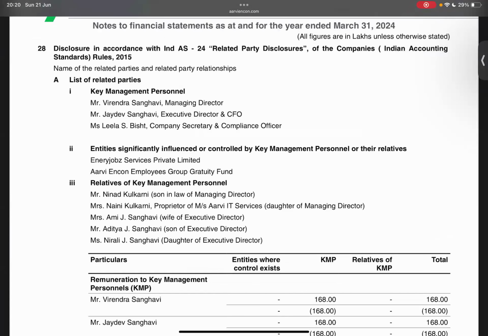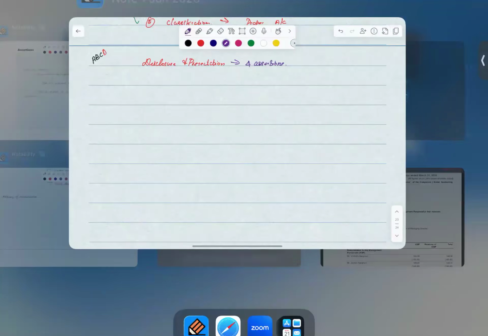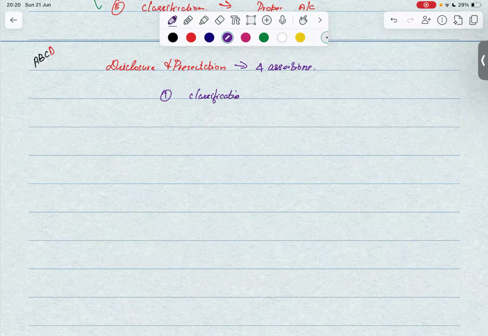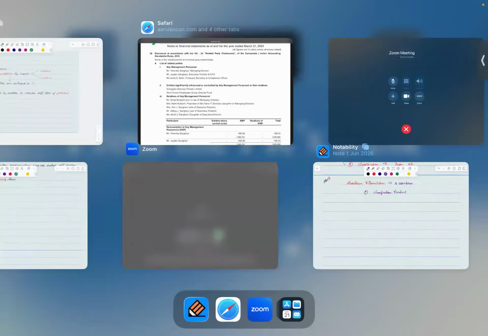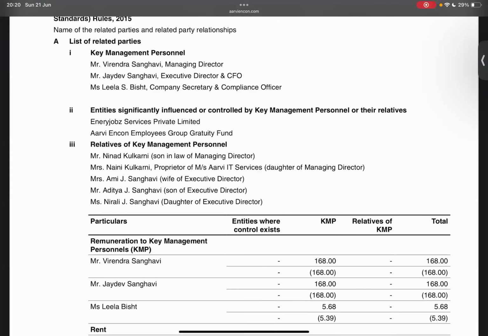To simply put it, it is a related party disclosure, okay? Let's first say the number one assertion is classification and understandability.